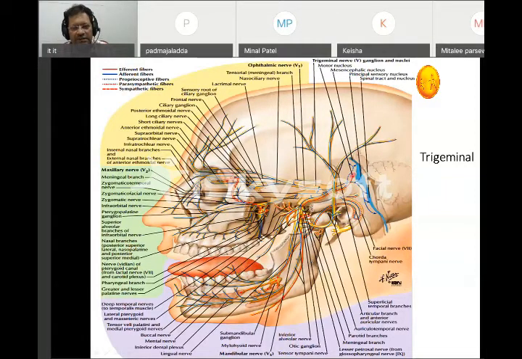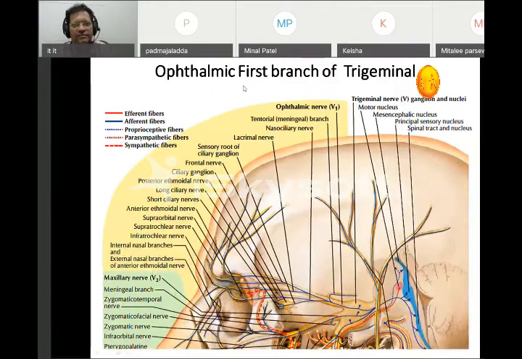So the trigeminal nerve, the fifth cranial nerve, divides into three. First is the ophthalmic branch. What does this ophthalmic branch do? We have seen three motor nerves to the eyeball, but there is a sensory nerve coming from the superior orbital fissure going to the orbit. That is called the ophthalmic nerve. Remember, ophthalmic is different from optic. The optic nerve is sensory, going through the optic canal.